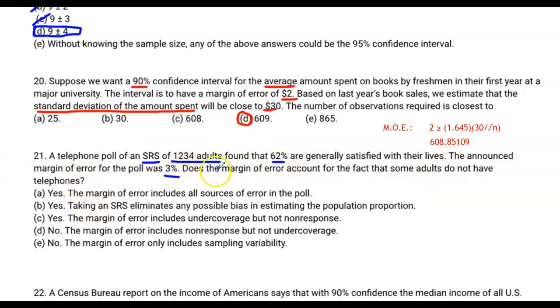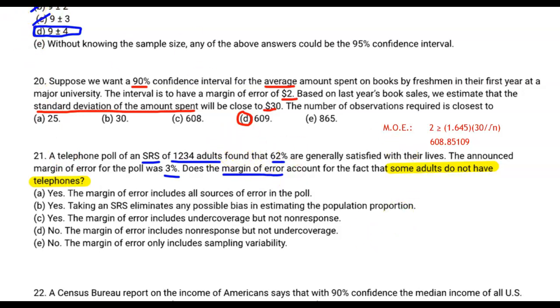Now think about what this question is asking. Does the margin of error, which is a calculated value based on the critical value and the standard error of the statistic, account for the fact that some adults do not have telephones? This is a source of sampling bias. Think back to the beginning of the video when we talked about that. A source of sampling bias is not taken into account with the margin of error.